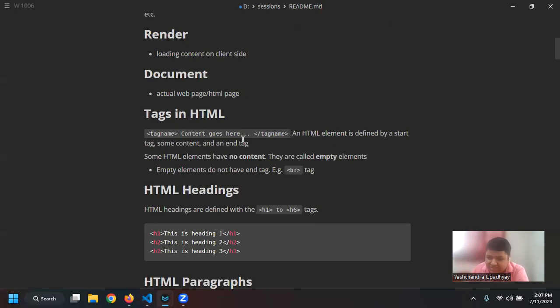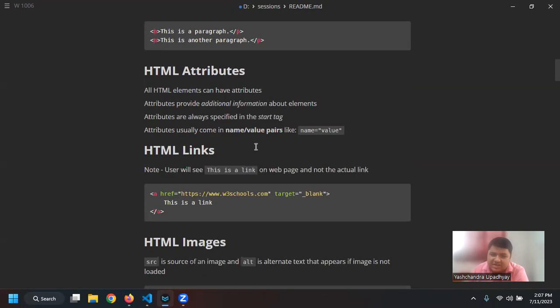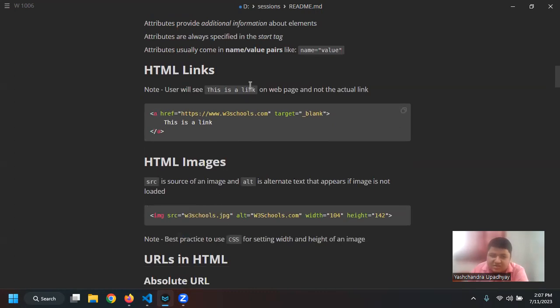So we saw what the tags are. There are basically two types of tag. One is a closing tag, where you have to close the tag. Second is a tag which doesn't end or doesn't have content. It only has some kind of attributes. Right. So there are H1 to H6, six types of heading. I have given you an example of 3, but you can have more. There is also the paragraph tag, and then I have written what an attribute is. So in this A tag, the href is basically the name of the attribute, and this link is basically the value of the attribute. As well, we can have many types of attributes.